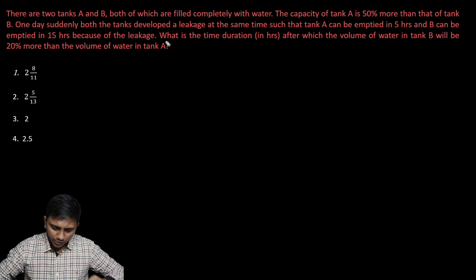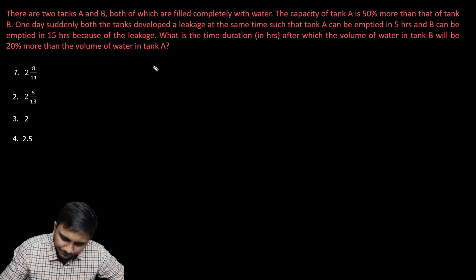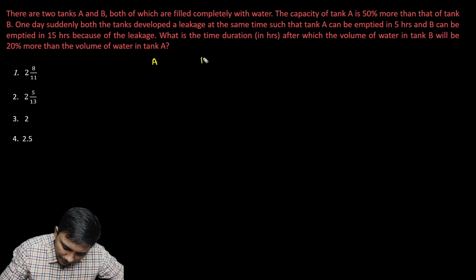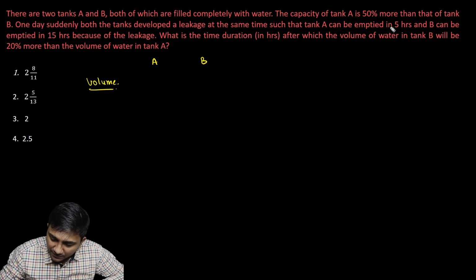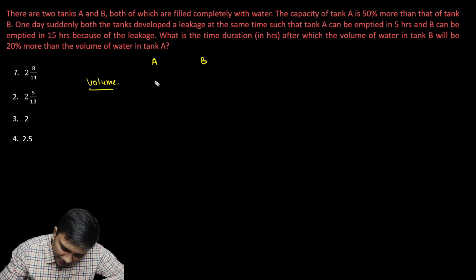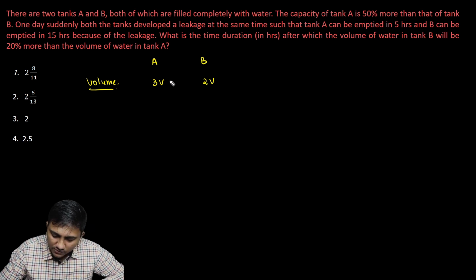Okay, let's form our equations. So tank A and tank B, first let's take their volume. It is given capacity of tank A is 50% more than that of tank B. So let me take this as 3V if this is 2V. 3V is 50% more than 2V.